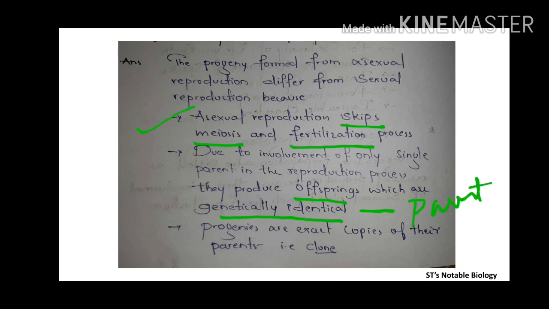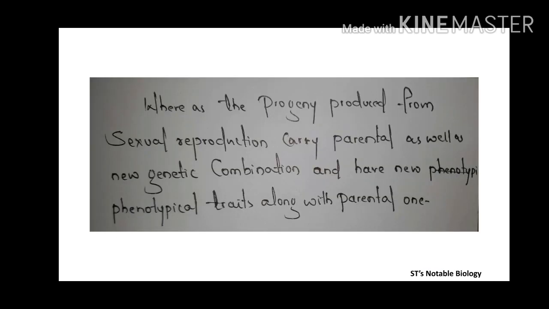Next, progenies that are exact copies of their parents are called what? Clones. Whereas the progeny produced from sexual reproduction carry parental as well as new genetic combinations and have new phenotypical traits along with parental ones. We'll discuss sexual reproduction in our next part.